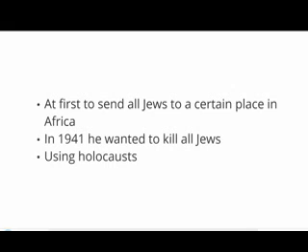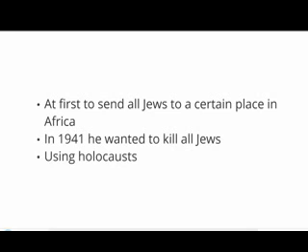Hitler had several methods for killing the Jews. Hitler killed them by putting them in gas chambers. Lots of Jews were put in these chambers, and poisonous gas was put in these chambers, and they choked. They were also killed by shooting. They had to stand in lines, and they were shot.